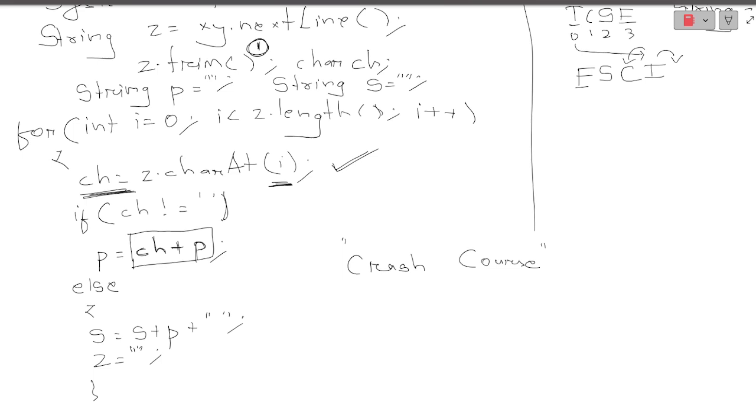See, here P is the null value that we have taken over here. So I would suggest you put that character first, then the string. What will this do? Automatically this will reverse each word.